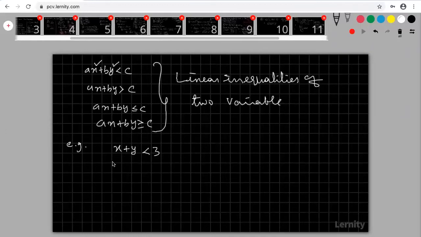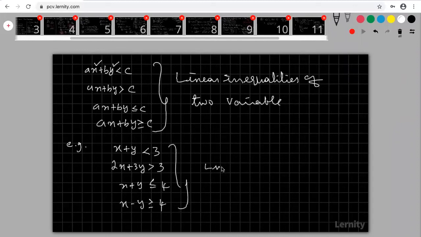Right. So now look at that. This may be 2x plus 3y greater than or equal to 3. Okay, so this is some x plus y greater than or less than or equal to some 4. This is my x minus y greater than or equal to 4. All these are linear inequalities of two variables. Please try to understand, these are the linear inequalities of two variables. Okay, so please give your own examples.